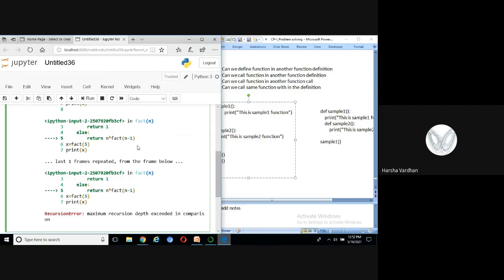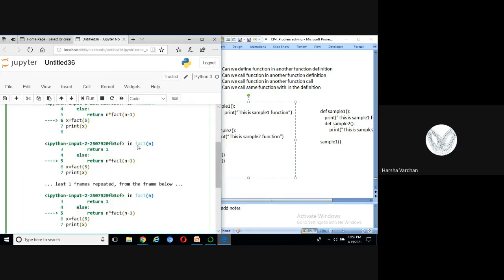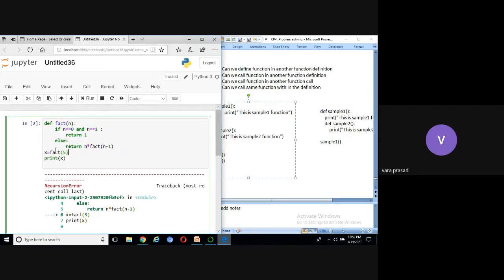X is equal to fact of 5. What do we call this line?